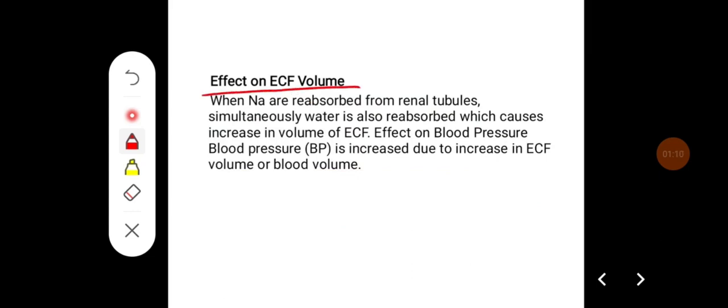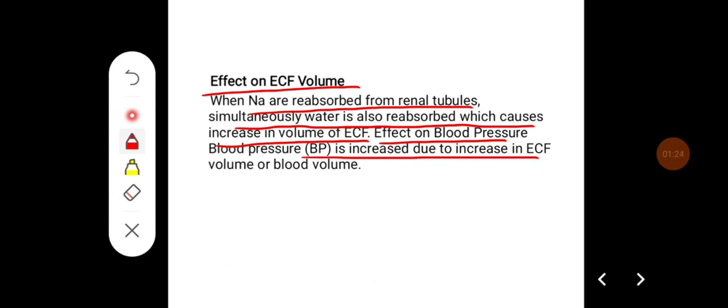Their effect on the extracellular fluid volume: when sodium is reabsorbed from the renal tubules, water is simultaneously reabsorbed, which causes an increase in the volume of extracellular fluid. Blood pressure is increased due to the increase in extracellular fluid volume and blood volume.